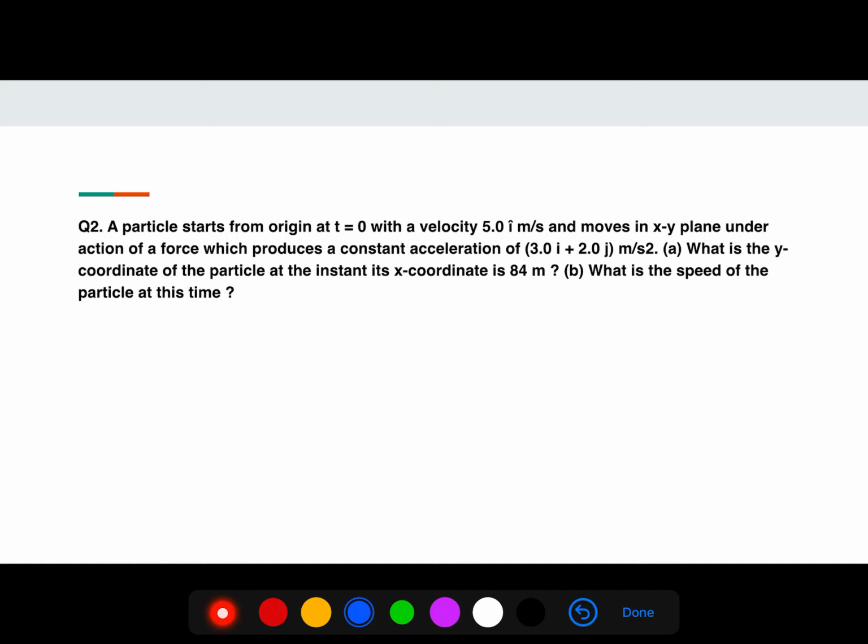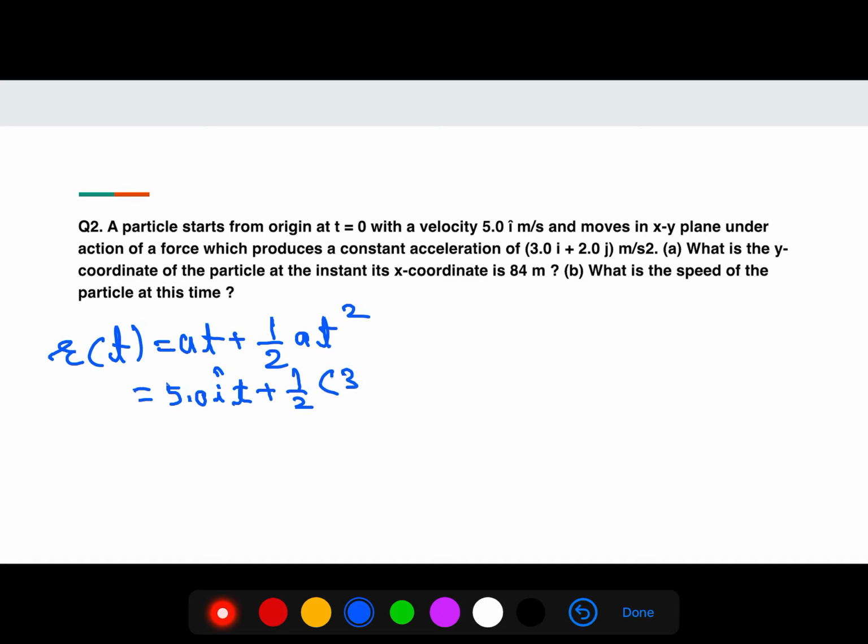So you know the formula: ut plus half at square. Here the initial velocity is 5 i cap, so 5 i cap t plus half, and acceleration is given 3 i cap plus 2 j cap, t square.